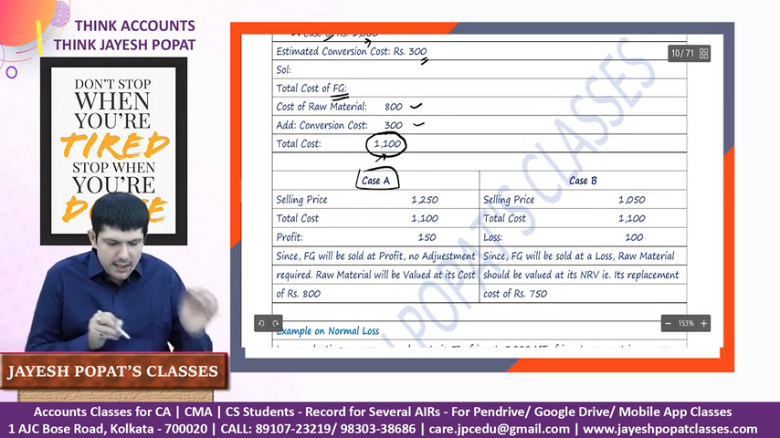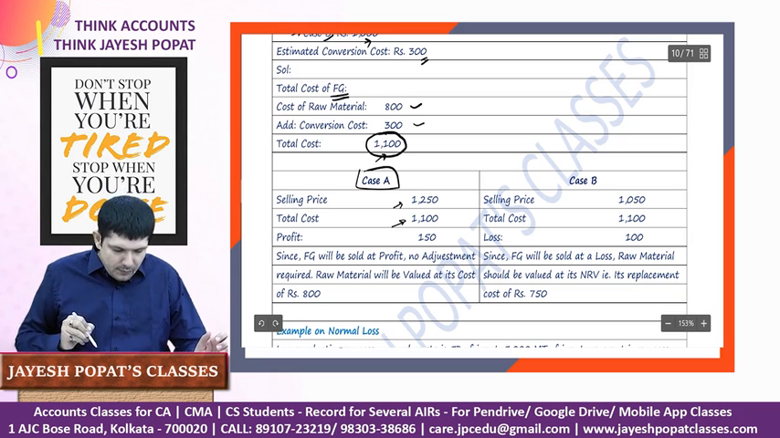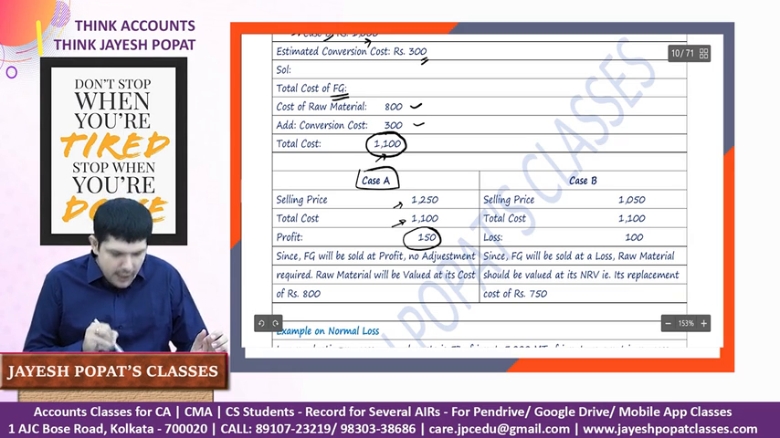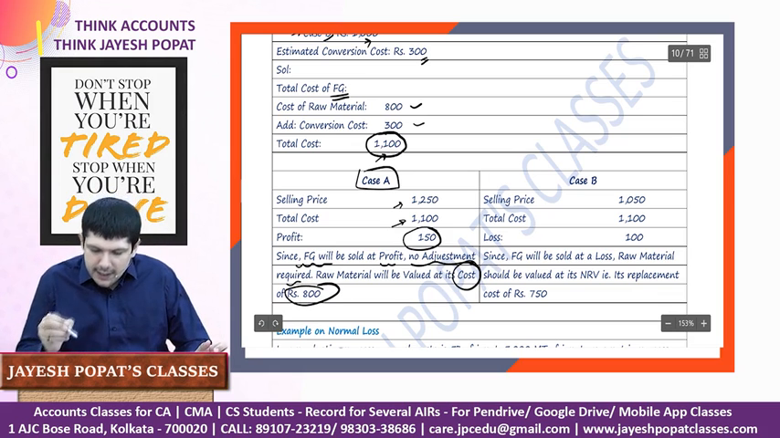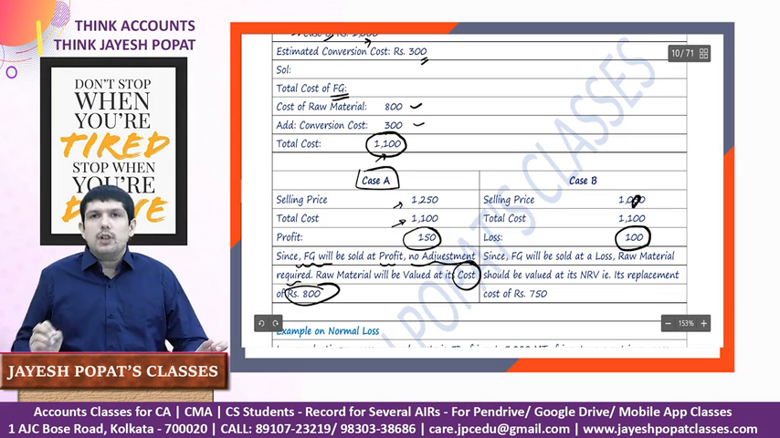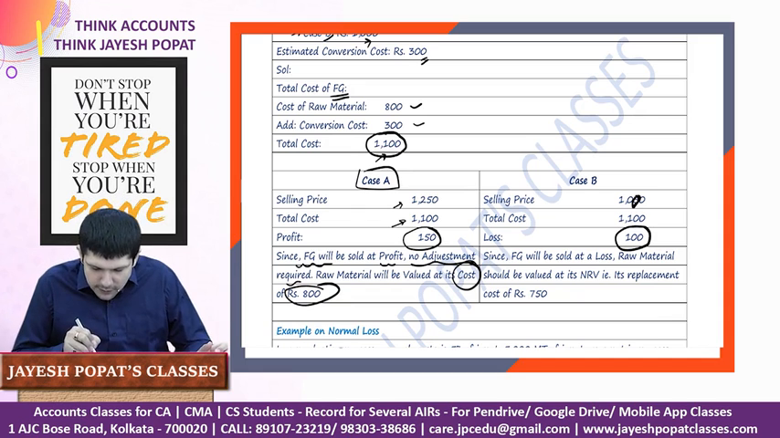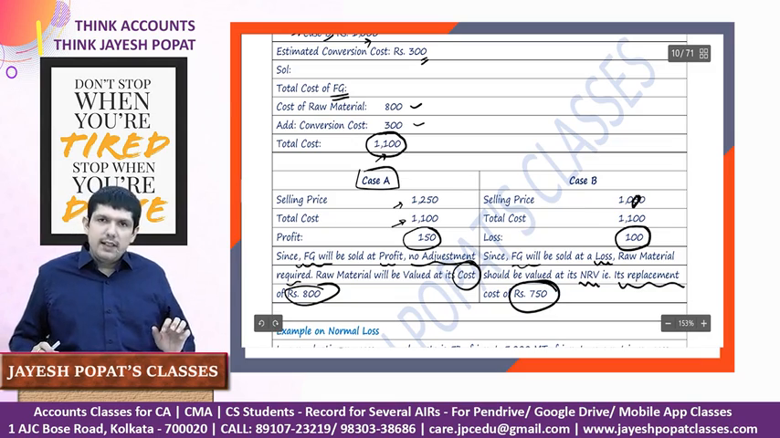Case A, we say that the selling price is 1250, whereas the cost is 1100. There's a profit of 150 that we will be earning. Since finished goods will be sold at a profit, no adjustment is required. Raw material will be valued at cost of rupees 800. In the second case, the selling price is 1000 and the cost is 1100. So there's a foreseeable loss which we may incur of 100. Since finished goods will be sold at a loss, raw material is valued at its NRV, which is its replacement cost, which is to be valued at 750.